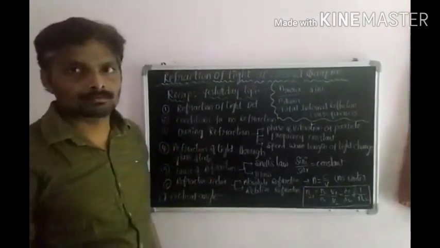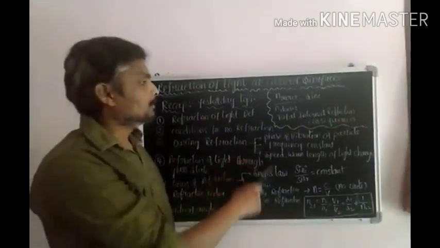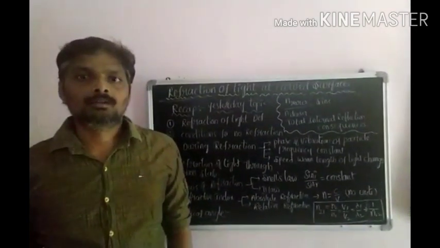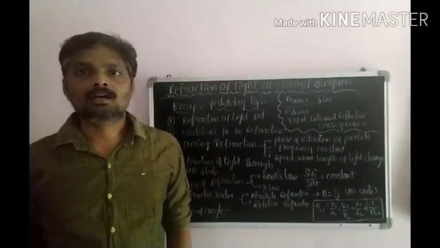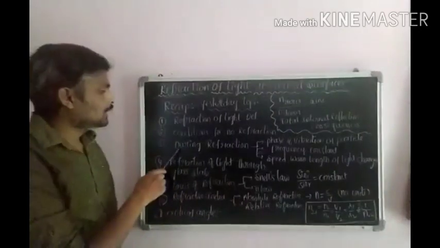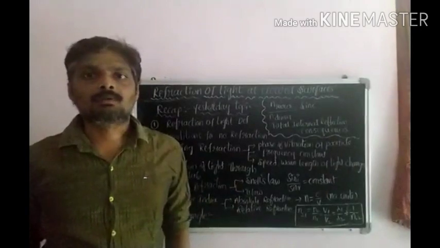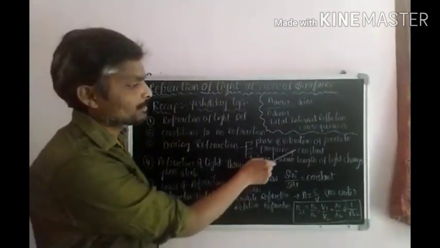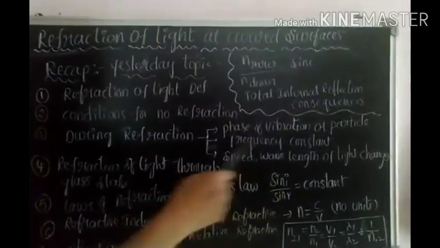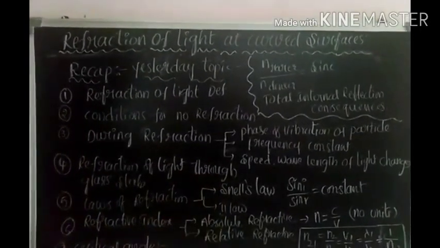Conditions for no refraction. What are the conditions for no refraction? Angle i equal to 0, there is no refraction. And if the refractive index of both media is equal, then there is no refraction. During refraction, the phase of vibration of particles remains constant, frequency is constant, only speed and wavelength change. Due to the change in the speed of light, we get refraction.